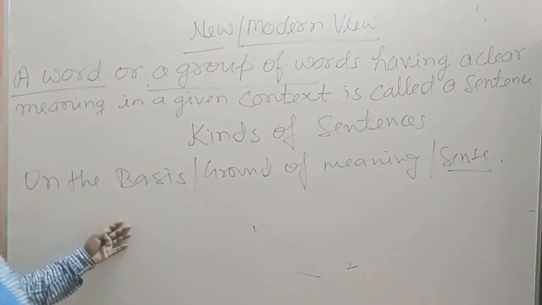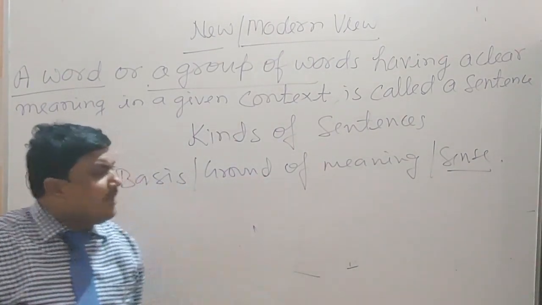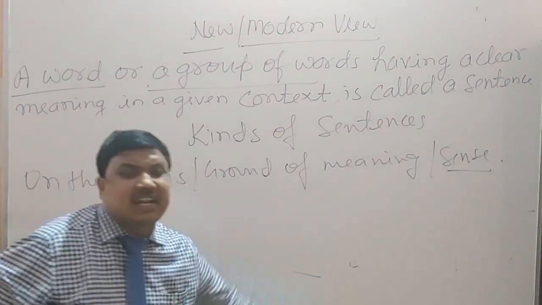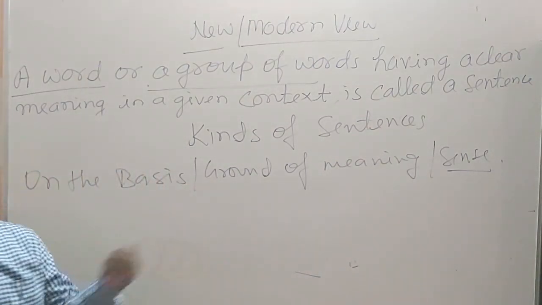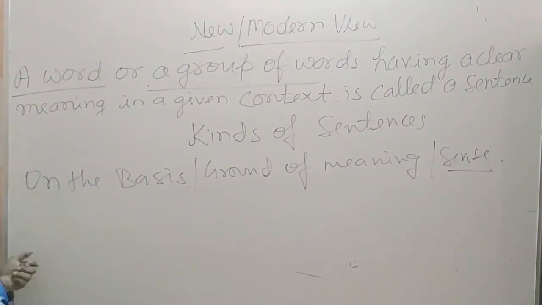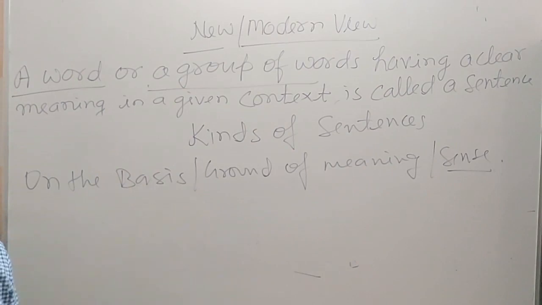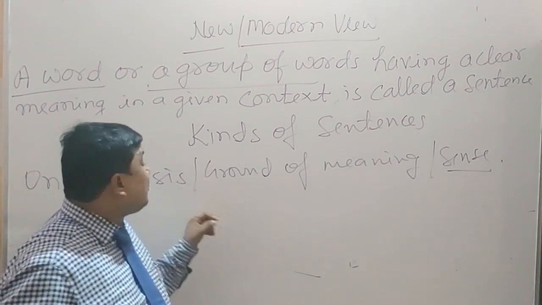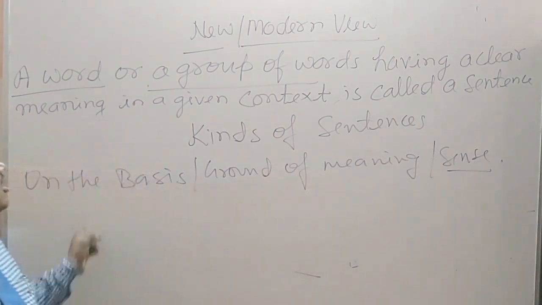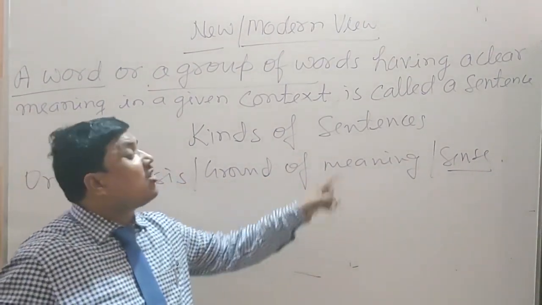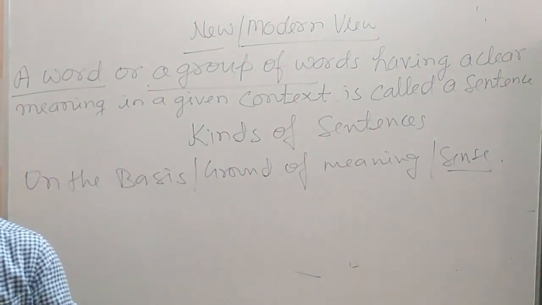On the basis or ground of meaning or sense, we have to study how many kinds of sentences there are. Second point, I will tell you that on the basis of structure or formation, how many kinds of sentences there are. But at first, I will tell you on the basis of meaning or sense, how many kinds of sentences there are.